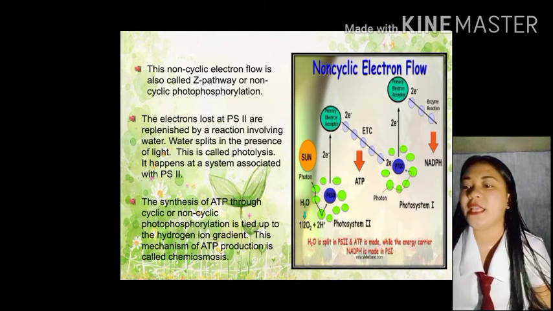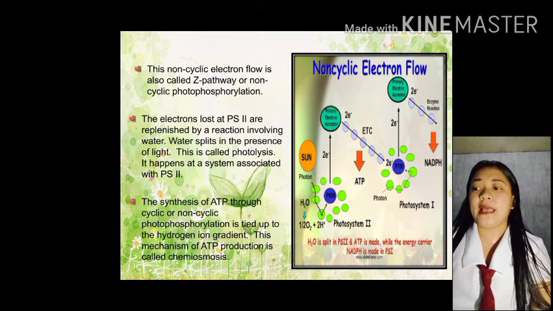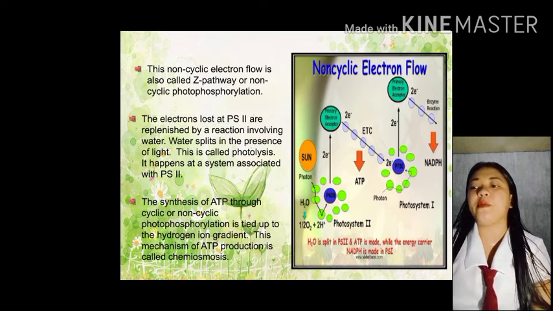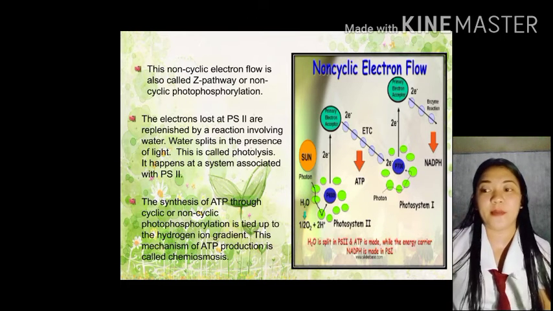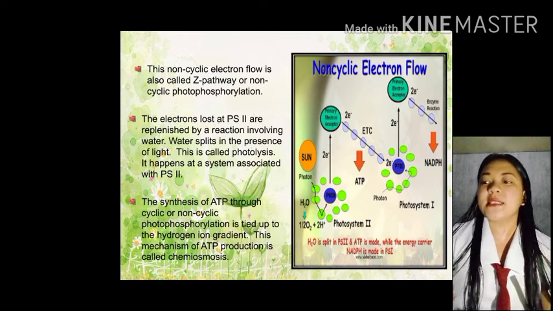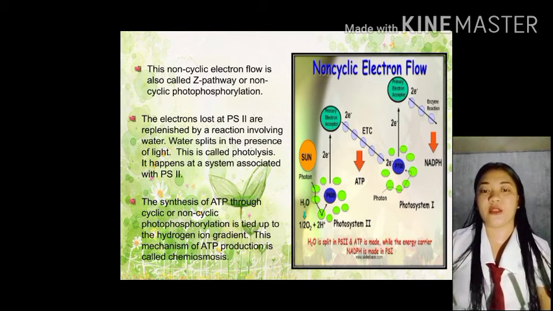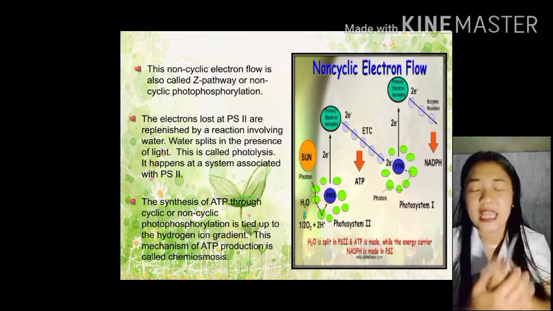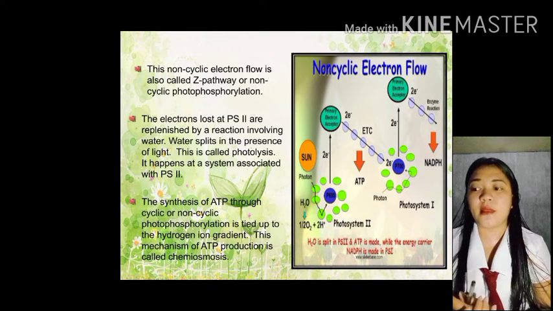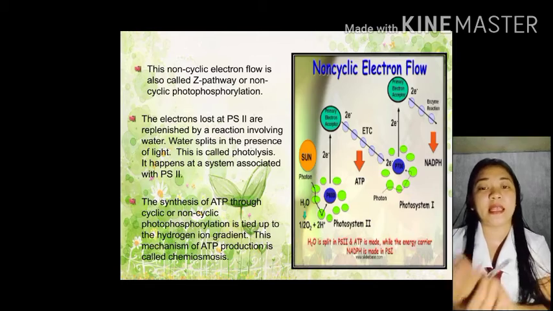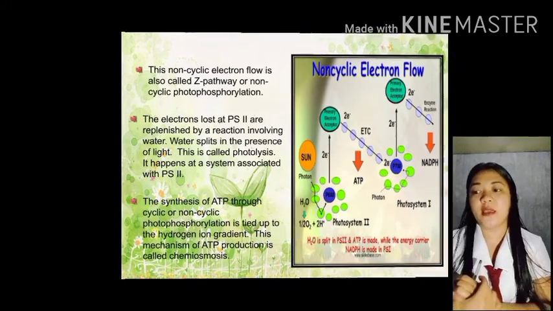The synthesis of ATP through cyclic or non-cyclic photophosphorylation is tied up to the hydrogen ion gradient. Yan, this mechanism of ATP production is called chemiosmosis. Chemiosmosis. Yan. Yung pinagsama nga natin po kanina, pinag-combine natin na ATP dito sa cyclic and non-cyclic photophosphorylation is tied na siya into hydrogen gradient. Yung mechanism na to, yung mechanism ng ATP na yan ay tinatawag nating chemiosmosis.